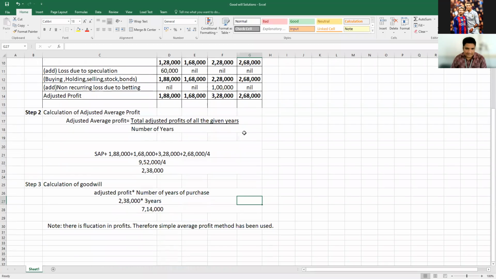Correct? Profit is not constant. Is it clear? So therefore, the simple average profit method has been used. If there is no fluctuation, what will happen? Which method do we need to use? So how can we find out, sir? See here, a fluctuation in the profit, in the sense 1,88,000, then 1,68,000, 3,28,000, and 2,68,000. If you're getting different kinds of answers.